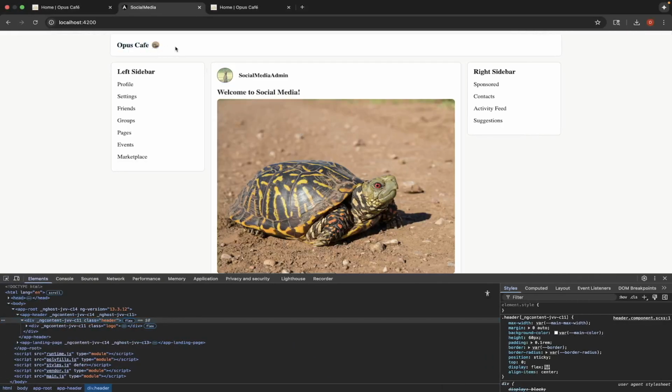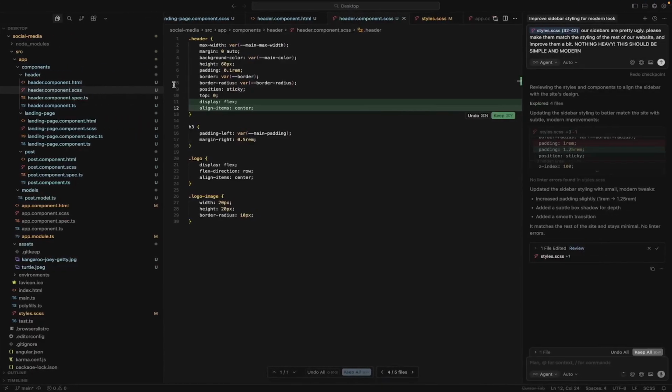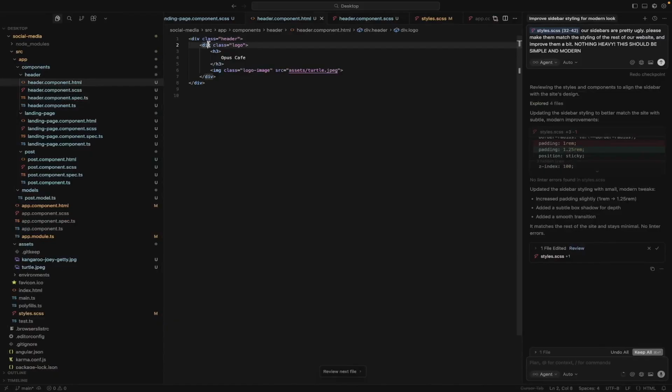Perfect. To me, this looks so much better. And now it doesn't matter where it's positioned, what's around it, what's below it. It's going to look much better, and no matter how you change the content, it's going to be centered. So that's perfect. So we have our logo.